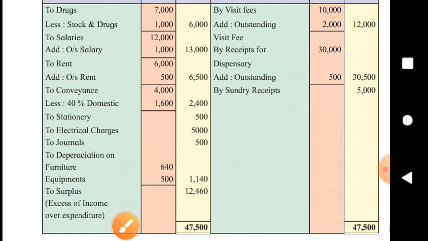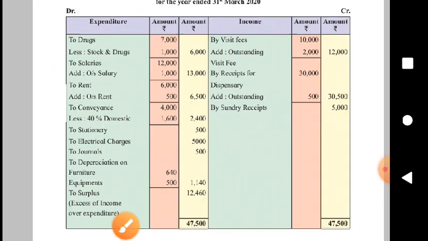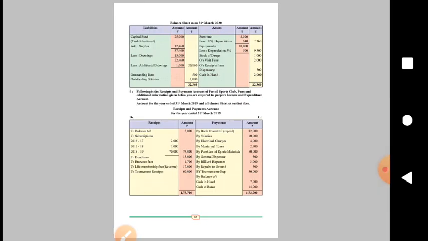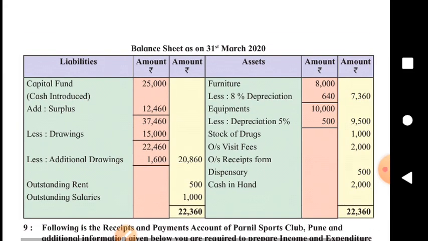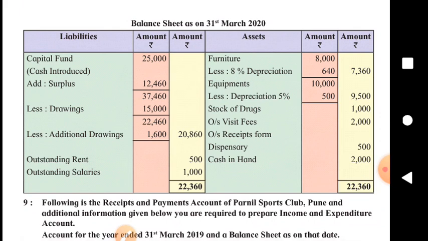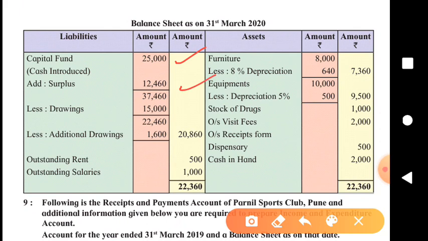And this good news, I mean this surplus, is now to be added to what? Capital fund. So here the amount with which the concern was started, 25,000, the opening balance of capital fund, the cash introduced, then current year surplus added to it.